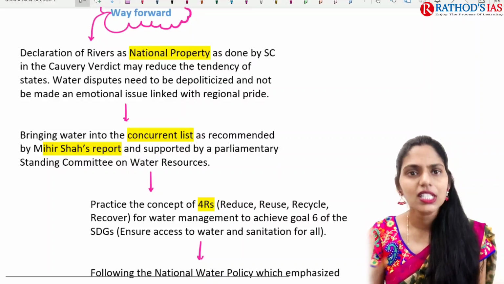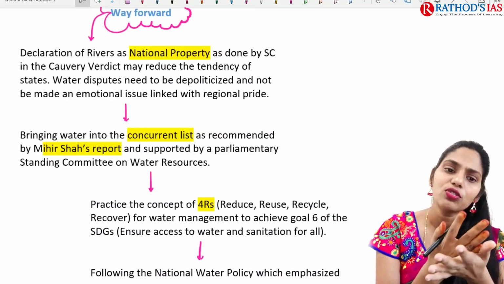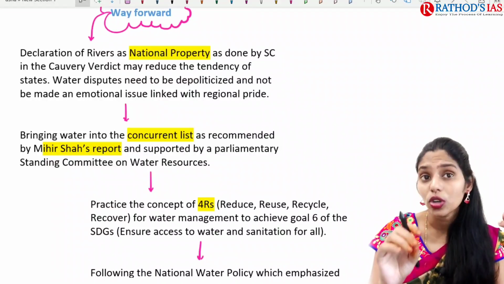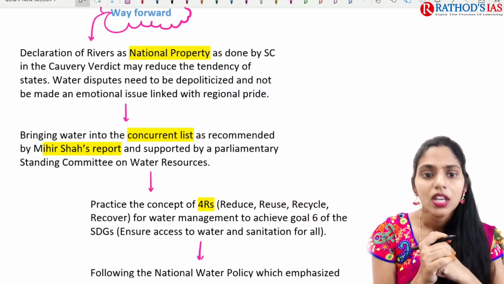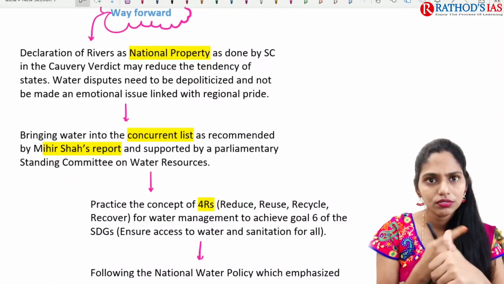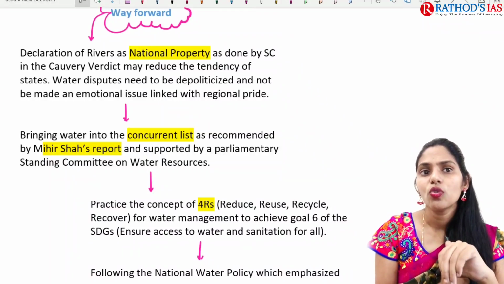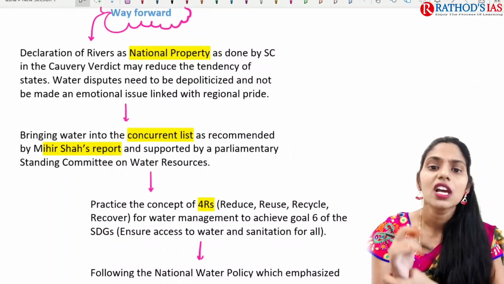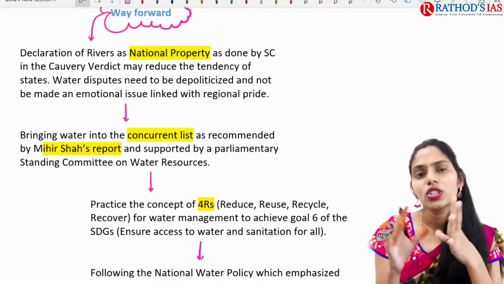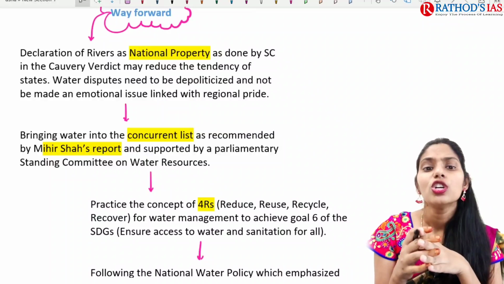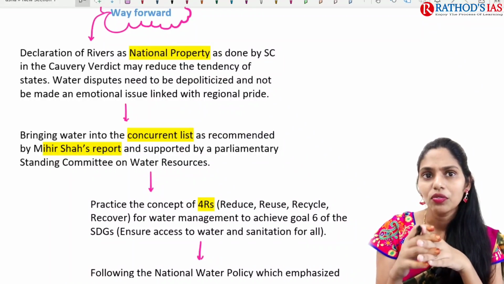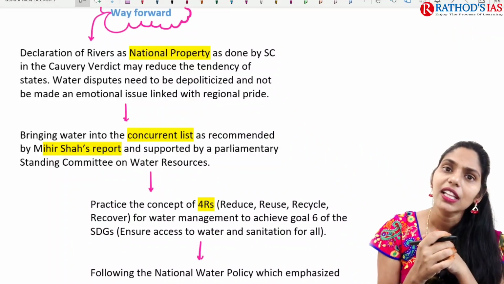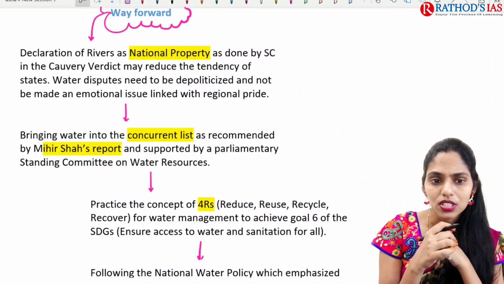Whenever there are interstate water disputes, we have to focus on a way forward: how can you decrease the tensions between the two countries regarding the sharing of water? If you are talking about the way forward, what can be done? What are the rivers in our country? We have to declare those rivers as a national priority. This national priority can be declared by the Supreme Court, so that we can depoliticize the issues between the states regarding interstate water disputes.